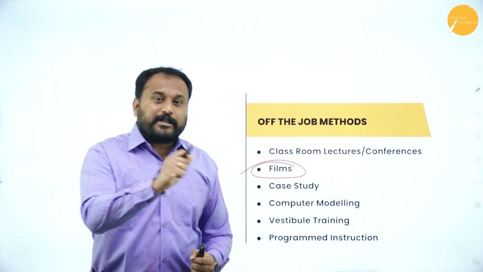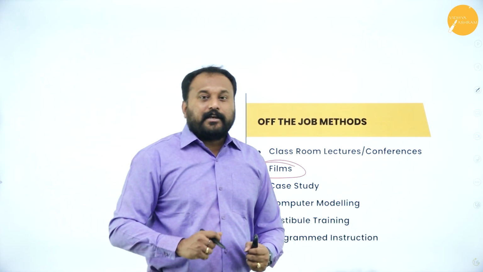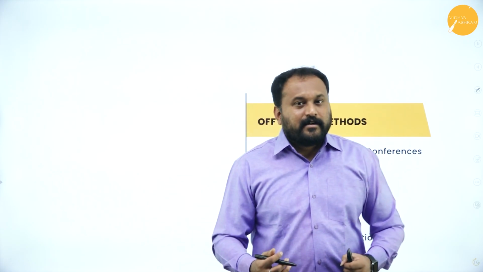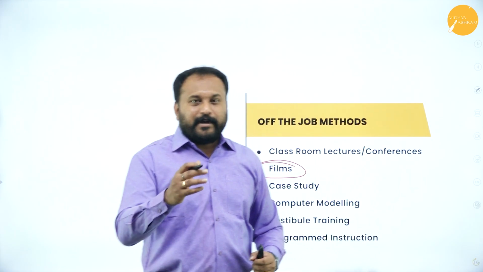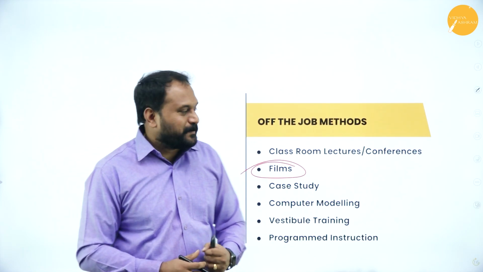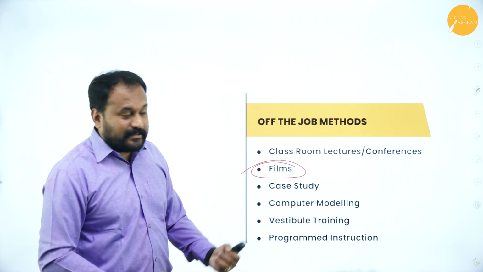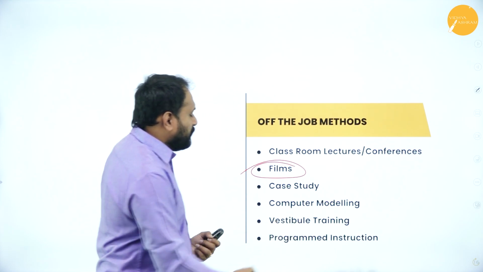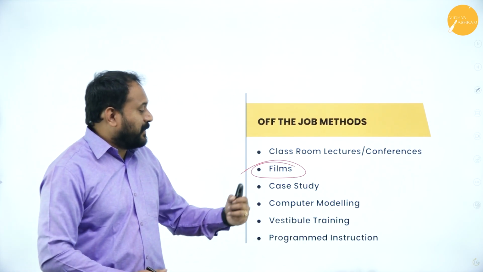And he has also explained beautifully that if you keep on trying, one or the other day, you will definitely succeed. That is what it is. And there is no shortcut for success. That is the beauty of this movie. Please do watch Pursuit of Happiness. Next is case studies. Then you have computer modeling, vestibule training, and programmed instruction.